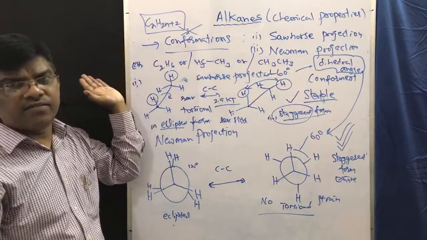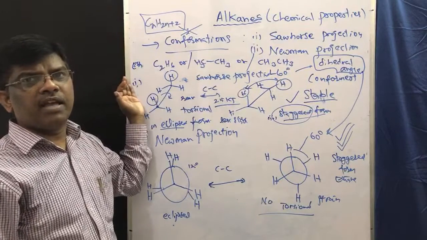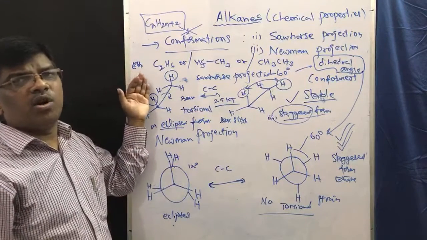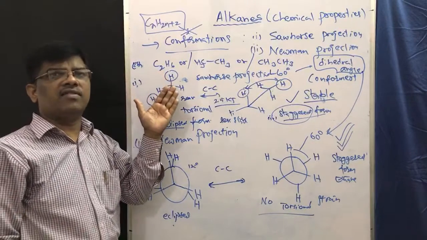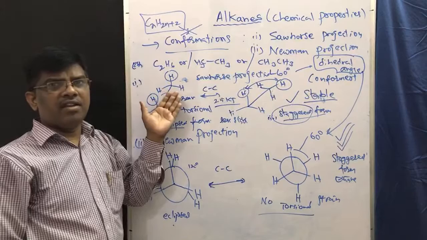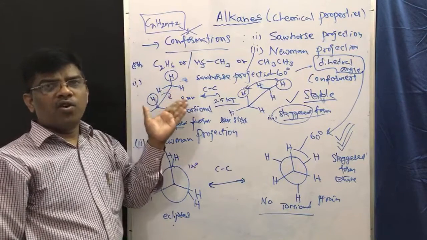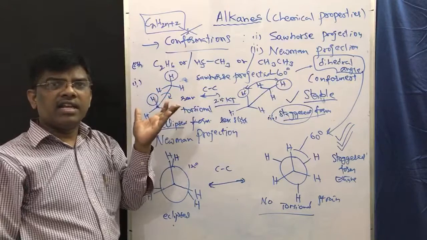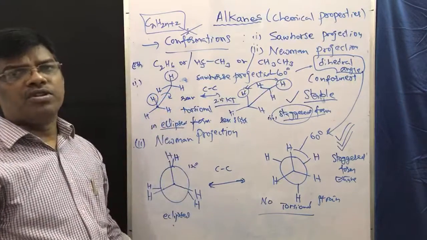Under chemical properties, we studied halogenation. Under halogenation, we learned in detail about substitution reactions: chlorination, bromination, fluorination, iodination, and the ratios of primary, secondary, and tertiary halo compounds.